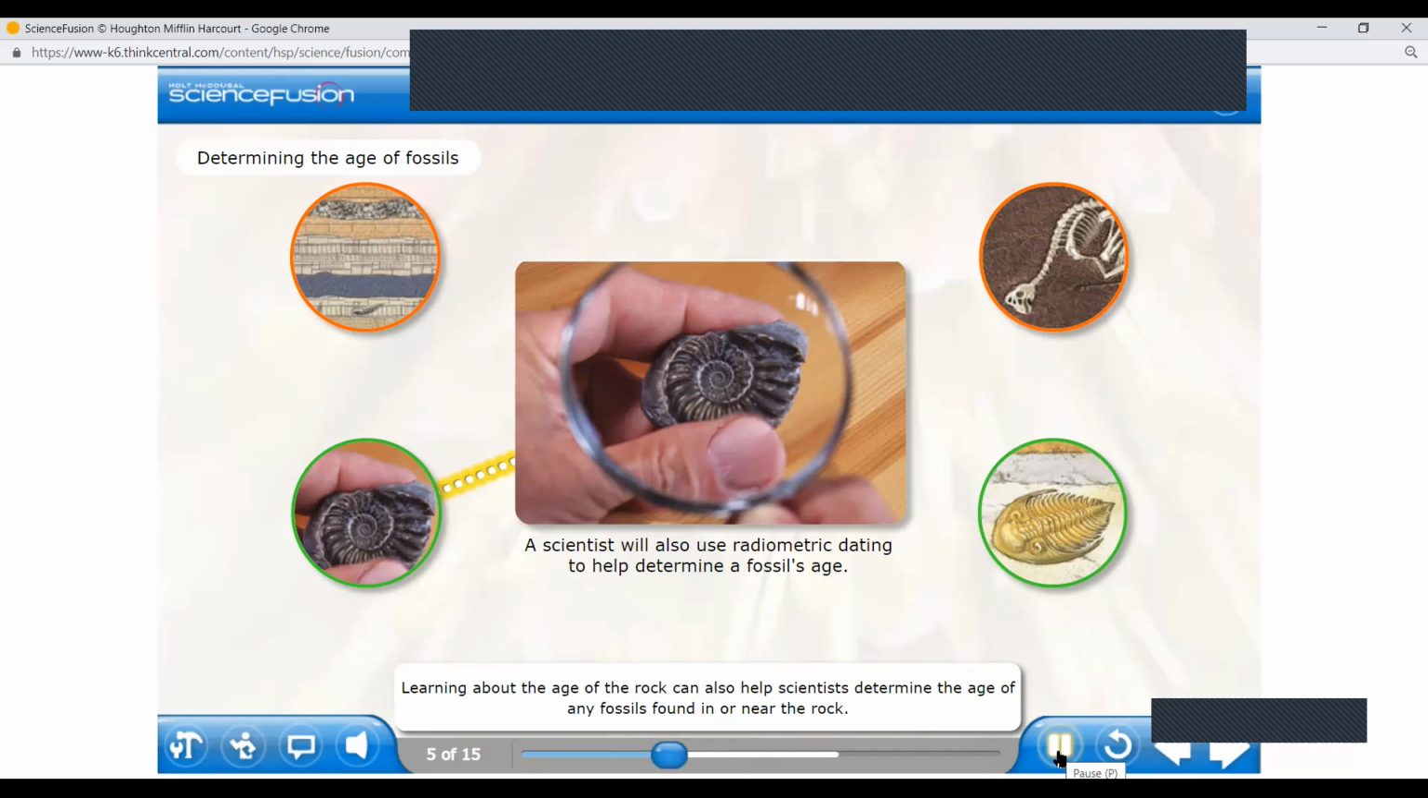Learning about the age of the rock can also help scientists determine the age of any fossils found in or near the rock.